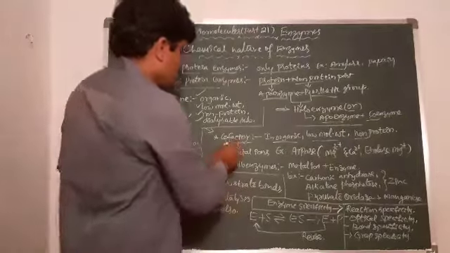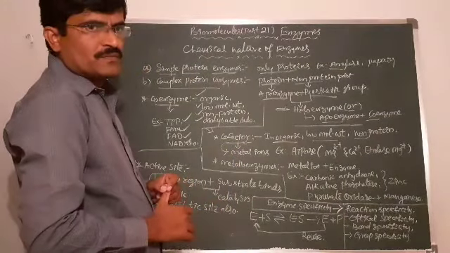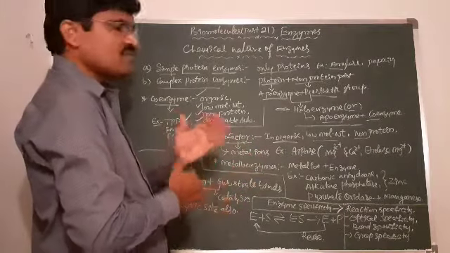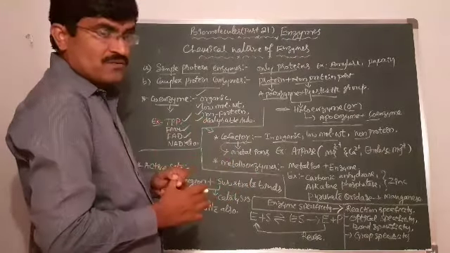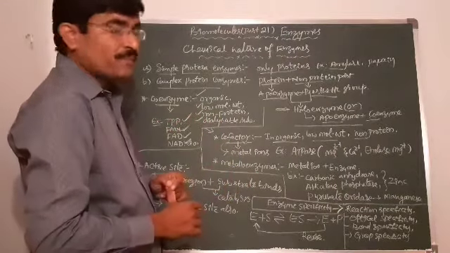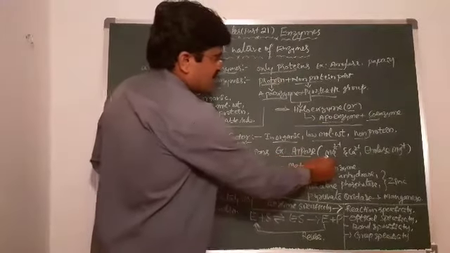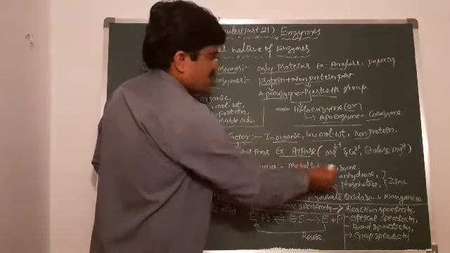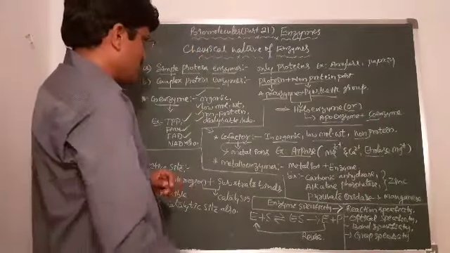Generally metal ions are involved. In an enzyme catalyzed reaction, sometimes along with the enzyme, metal ions are also required; we call them cofactors. Example ATPase, in this case Mg2+ and Ca2+ act as cofactors, and enolase, Mg2+ acts.